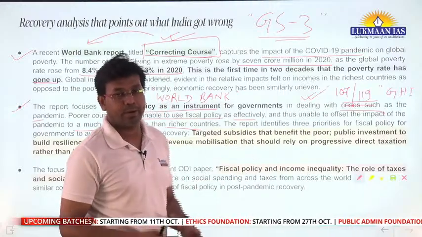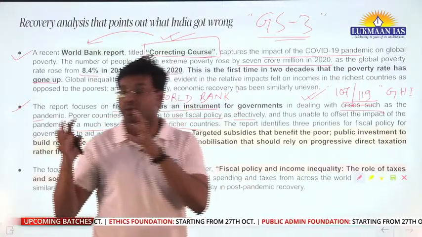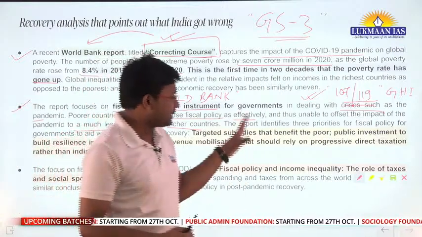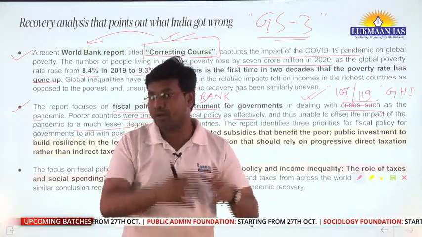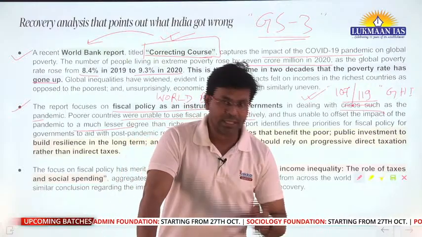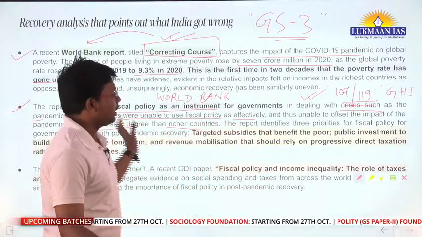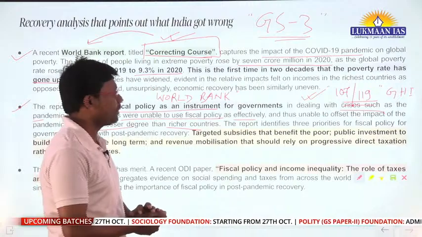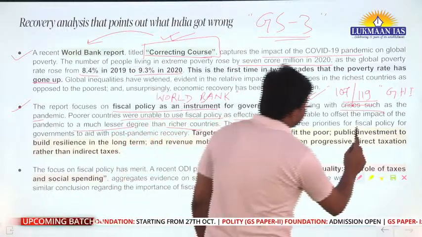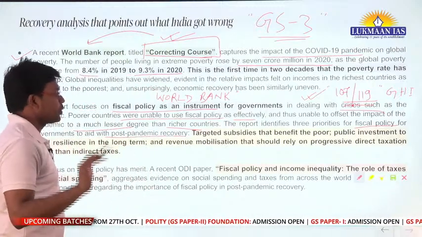So this report is saying that richer countries were able to utilize fiscal policy to tackle COVID-19 pandemic-induced poverty. At the same time, those countries that are poor, small in terms of economic capability, could not use fiscal policy to lessen the gravity of COVID-19-induced poverty. The report identifies 3 priorities for fiscal policy for governments to aid with post-pandemic recovery. So what are the 3 priorities?